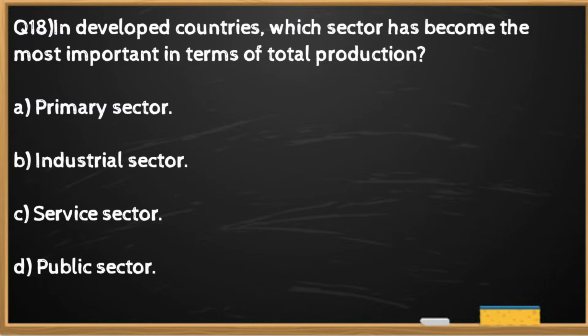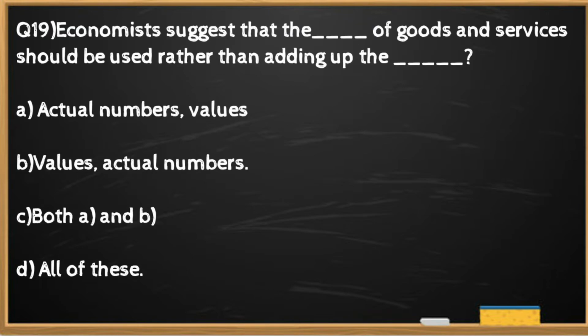Right option is C. In developed countries, service sector has become the most important in terms of total production. Question number 19. Economists suggest that the dash of goods and services should be used rather than adding up the dash. The right option is B. Value of goods and services should be used rather than adding up the actual numbers.